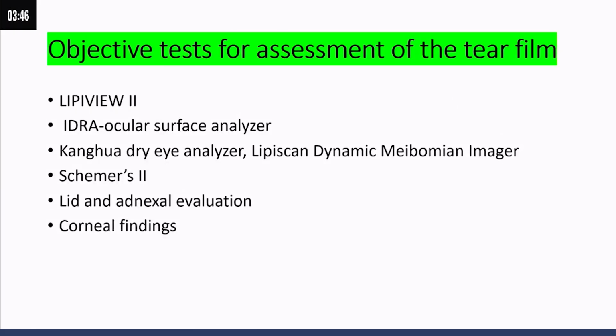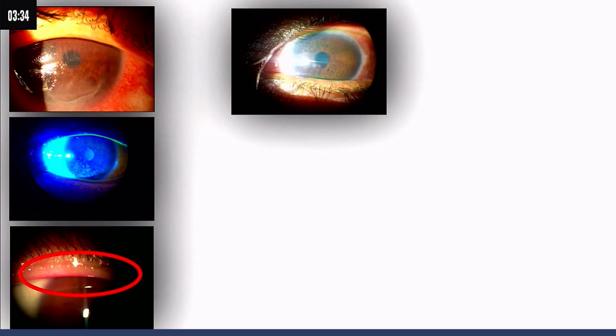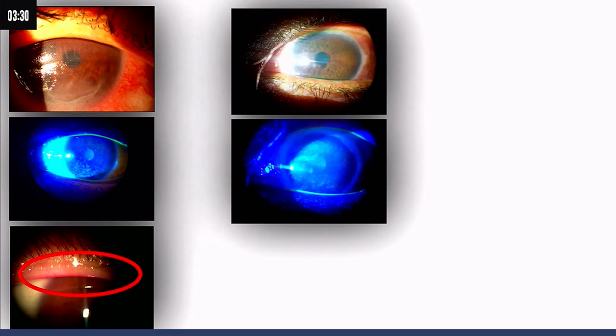For objective assessment, you have to look at the lids and the lid view, and simply the Sharma 2 lid adnexa and corneal findings. If the patient has such a condition, we have to be more cautious before going ahead with surgery. Specifically look at the adnexa; if MGD is there, address it properly. If the patient is on anti-glaucoma medication, address it and change the formulation.